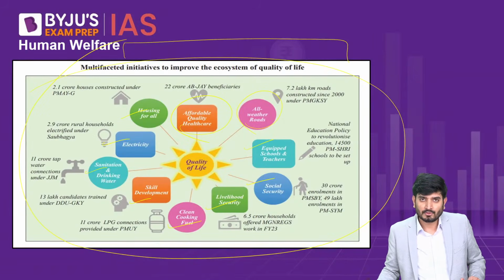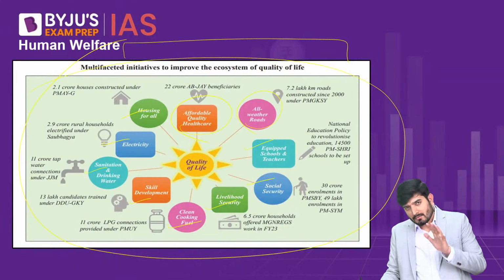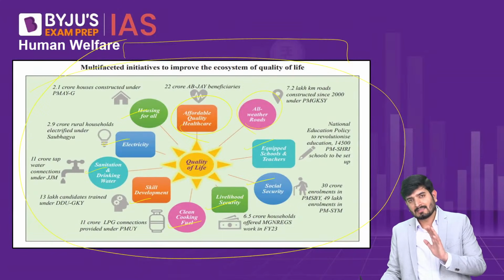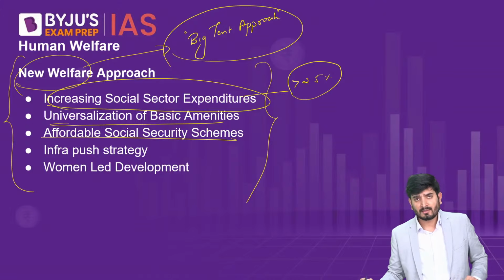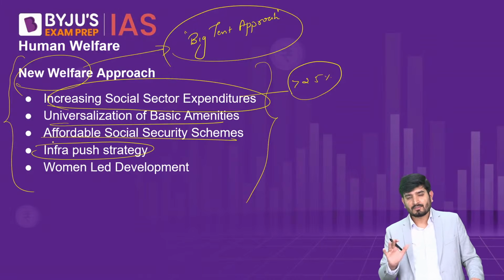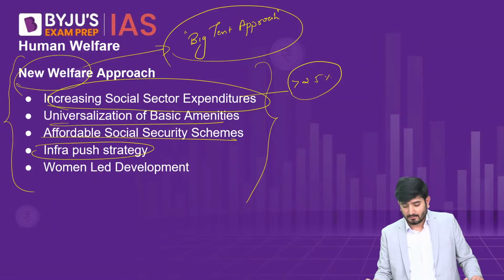So this is the approach of the government, which is designated in this particular document as a new welfare approach or a big tent approach. That is, for all the people, for all the vulnerable sections of society, there is some kind of step that the government is continuously taking. Now, again, the affordable social security scheme that we have seen, then the strategy of infrastructure across the spectrum, whether it's economic, social, or digital, that we have already seen.